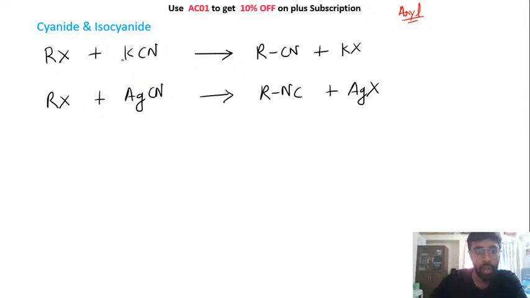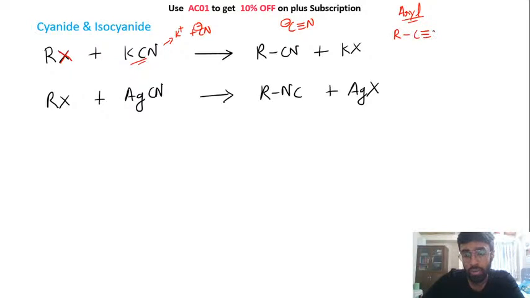So the thing here that will happen is, look, in the first case we are reacting your alkyl halide with KCN. So when you react with KCN, this is providing us with a K positive and a CN negative. This CN negative is the nucleophile here. Okay, this can attack on this halogen. This can replace this halogen of this R. So here the negative charge is on this carbon. This carbon is acting as a nucleophile, right? And finally you are bonding this R with C triple bond N. This is the final product we are obtaining when we are reacting alkyl halide with KCN.